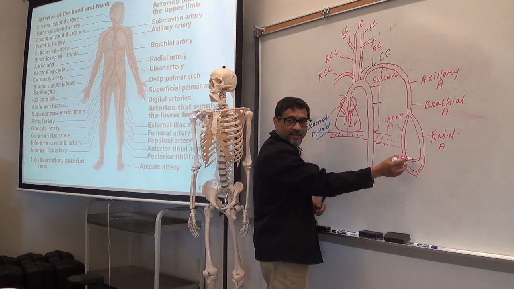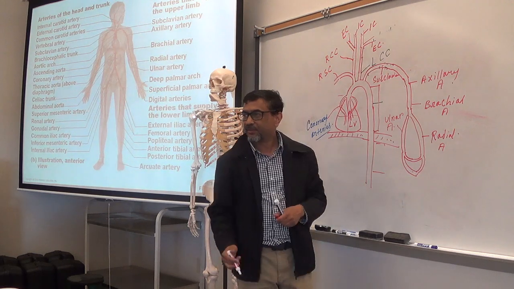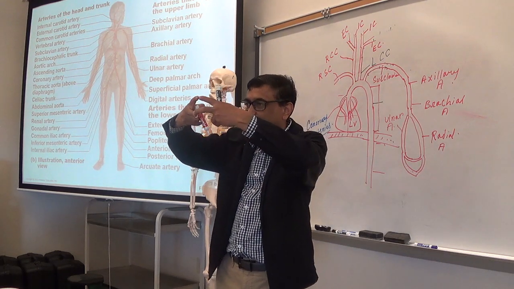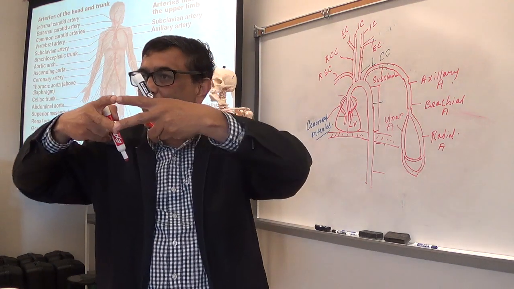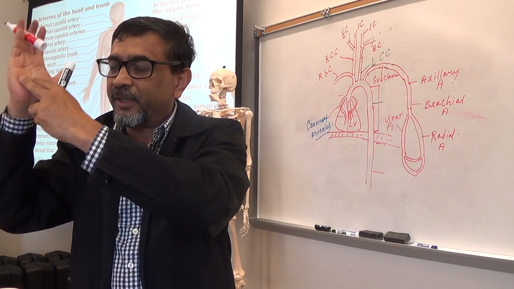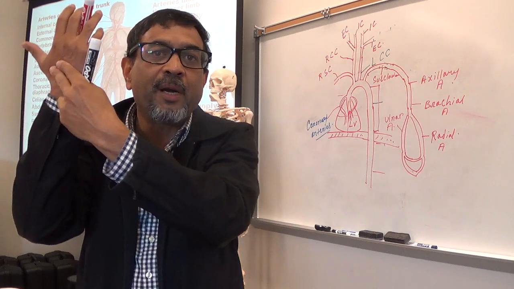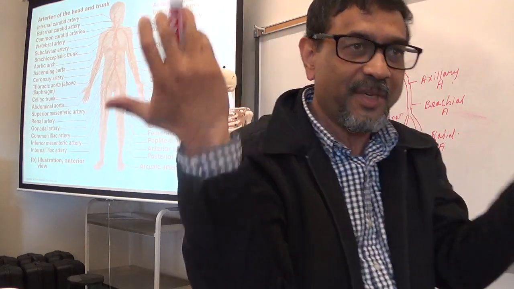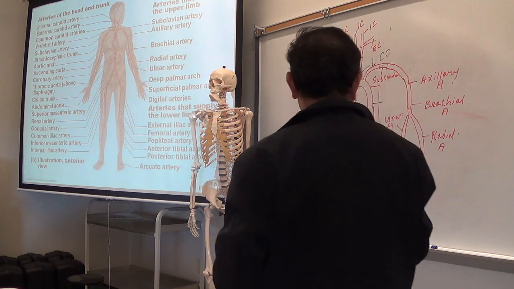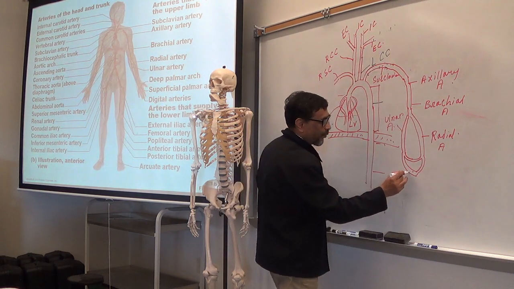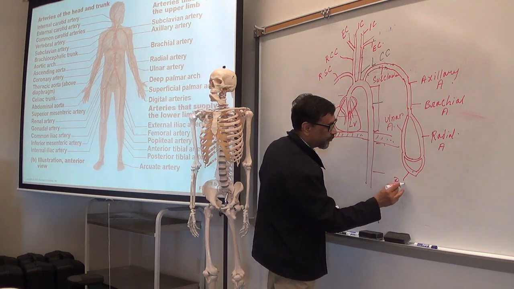Two arches. Okay? Two arches. Divide like this and form two arches. Is it clear? One is called the superficial palmar arch in the palm, another is called the deep palmar arch. Makes sense? Palmar arch in the palm. Okay? So superficial and deep palmar arches.